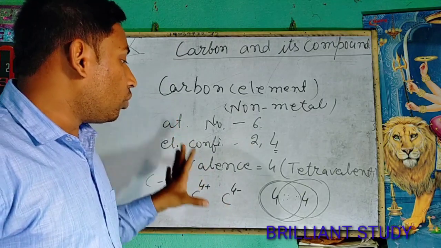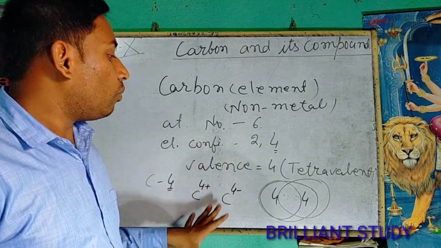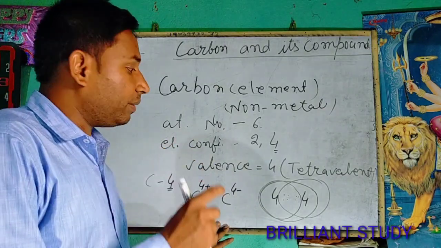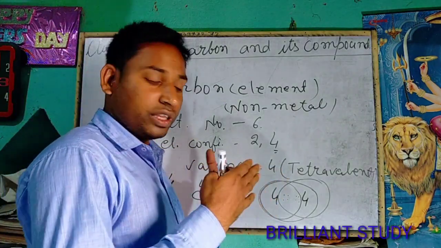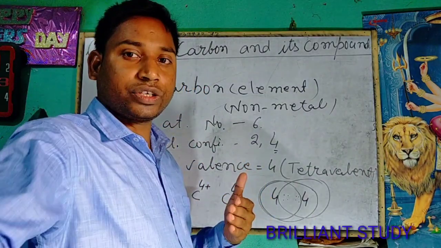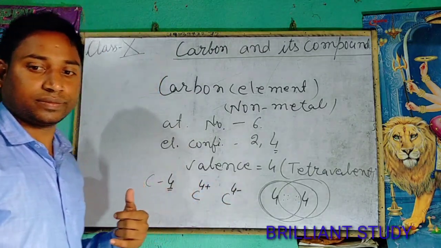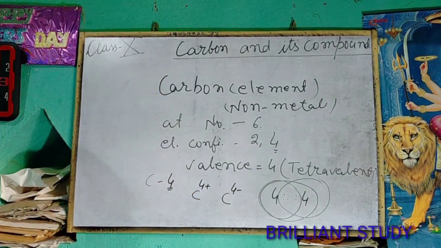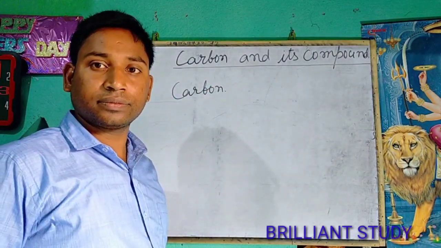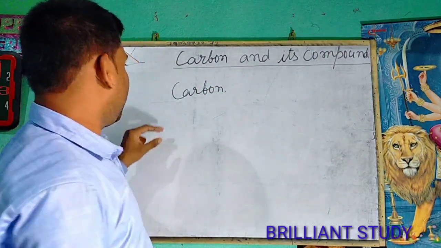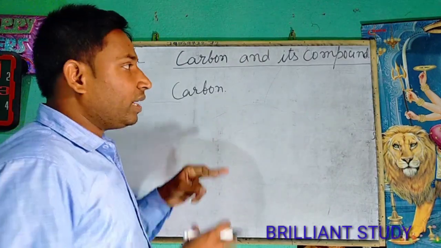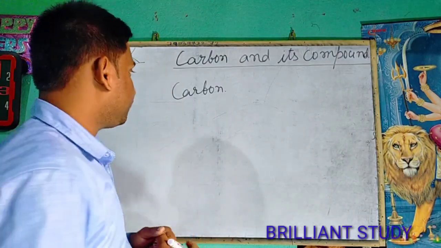So the most fundamental and most important characteristic of carbon is that it has the capability to share electrons with other carbon atoms or the atoms of other elements. And this carbon has the capability to make a great number of compounds.